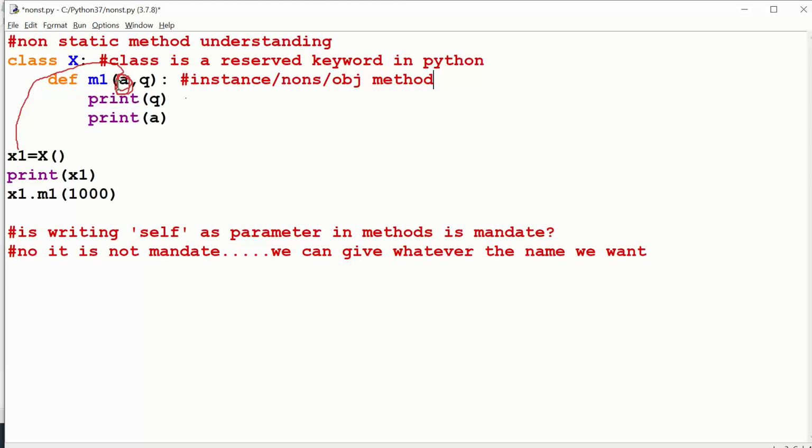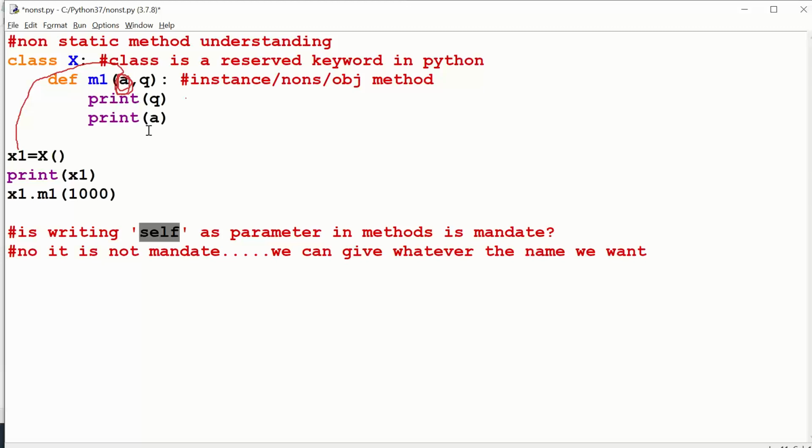You have to leave the first parameter for me to store the object's indirect address, and based on your logic you can go ahead and write other parameters. Got it? But writing self is not mandatory. You can use any word. If it were mandatory, it would display in orange color. That basic common sense we should have. Am I right or wrong? So that's the story about self. Writing self is not mandatory.